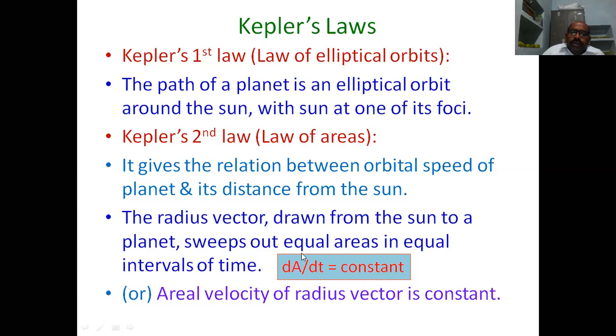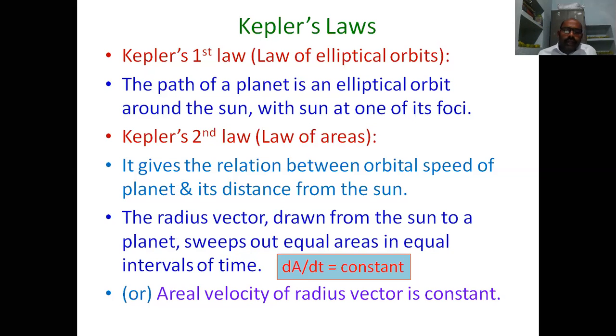Since the orbit is not a circle, it is an elliptic orbit, the radius vector length continuously changes. If it moved with uniform velocity, the area covered in equal intervals would be different, but it does not move with uniform velocity.